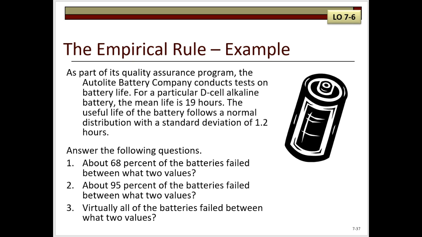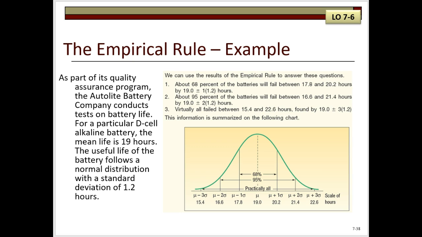About 68% of the batteries failed between what two values? 95% failed between what two values? And virtually all of the batteries failed between what two values? So we can use our understanding of the empirical rule to answer these questions.